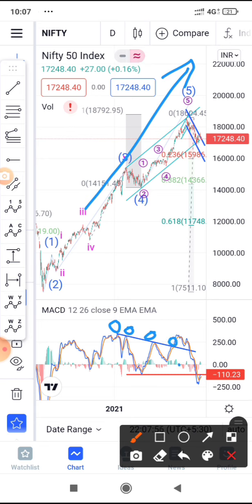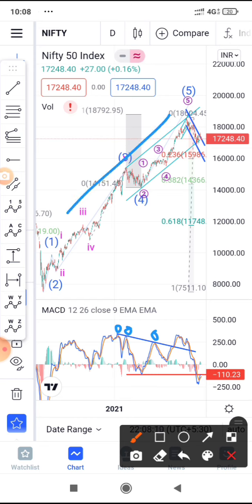This final push started somewhere here, and it breaks this trend line, which you can plot here. As you can see, there are 3 negative divergences: price is going up and MACD is going down, and after that the final push comes. After that push, the price breaks this trend line and falls below the zero line of MACD.